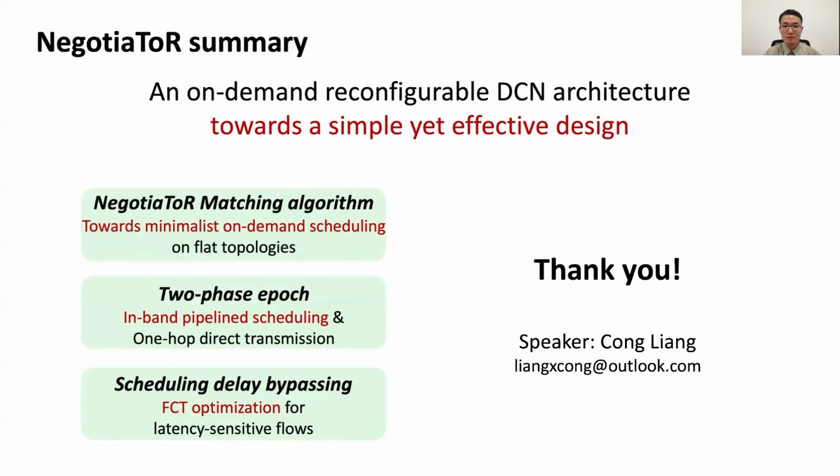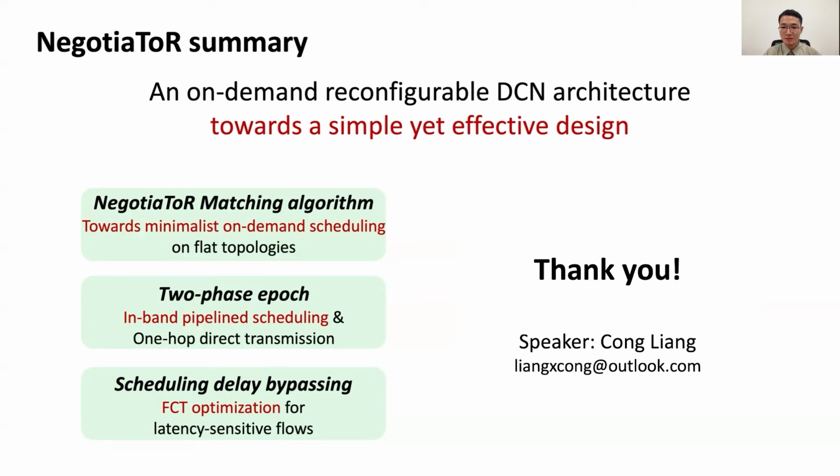To sum up, we present NegotiaToR, an on-demand reconfigurable DCN architecture towards a simple yet effective design. It schedules the network with NegotiaToR matching, an algorithm designed towards minimalist on-demand scheduling on flat topologies. Inbound pipeline scheduling and one-hop direct transmission are run over 2-phase epochs.